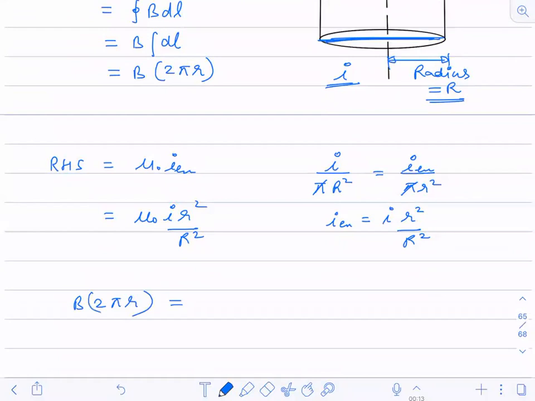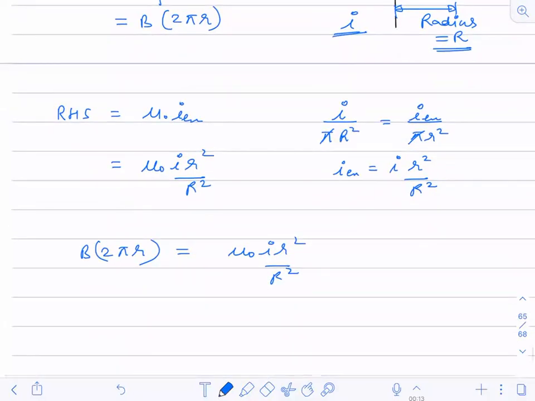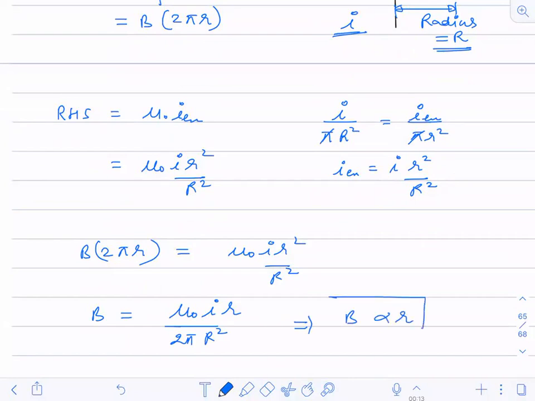RHS is mu naught I r square by capital R square. Then B becomes equal to mu naught I r divided by 2 pi capital R square. Is it okay? This implies the magnetic field is directly proportional to r.